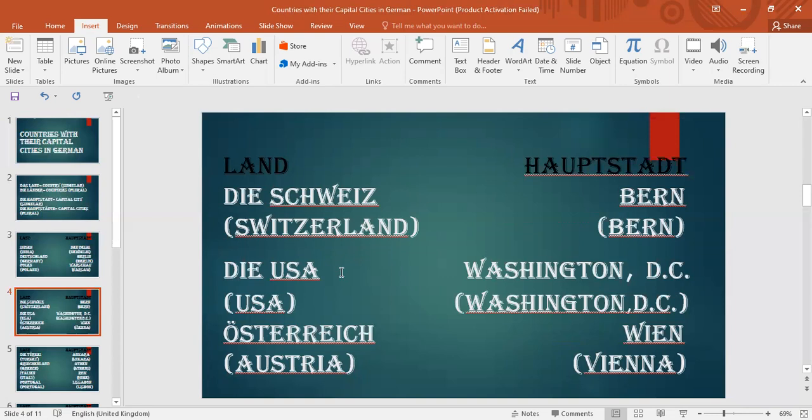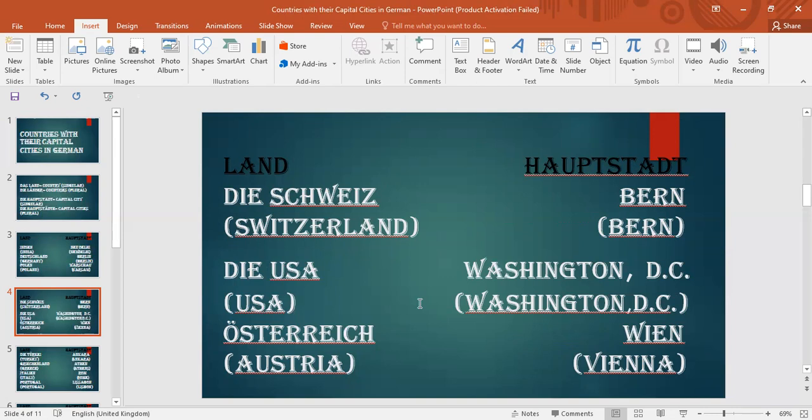So the next country we have is die USA. Again, we have to write the article also. Die USA means the USA, and its capital city is Washington DC. DC is the District of Columbia. Washington DC is Washington District of Columbia, and similarly in English it is again the same, Washington DC.